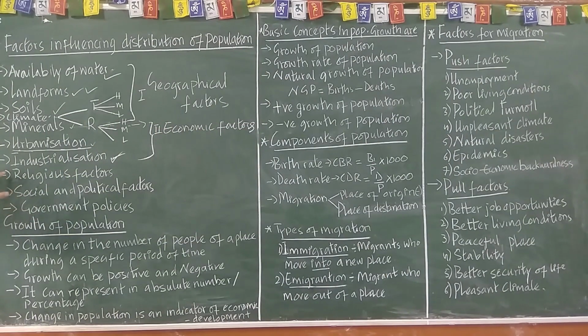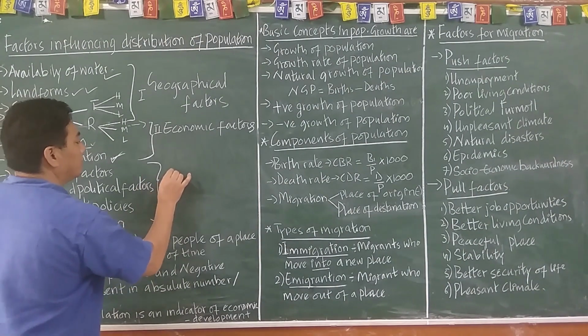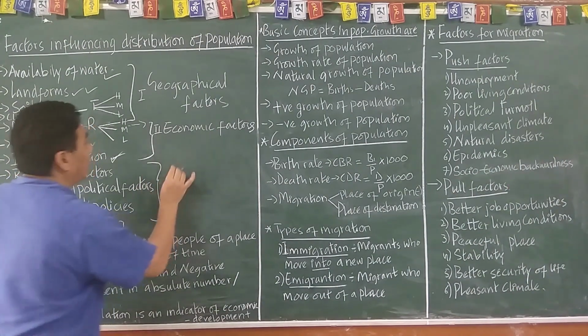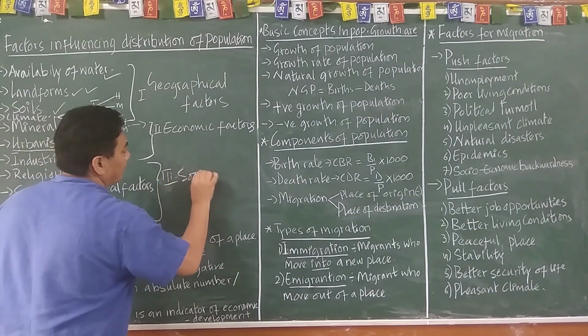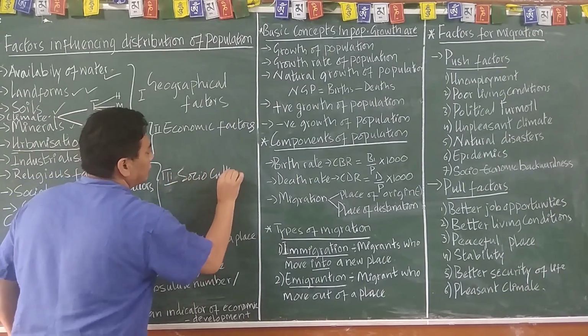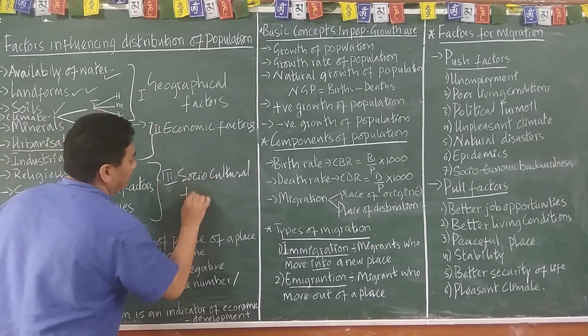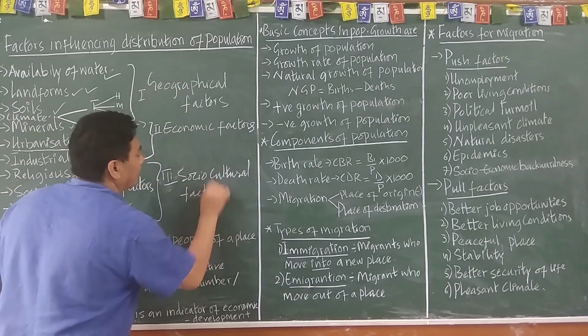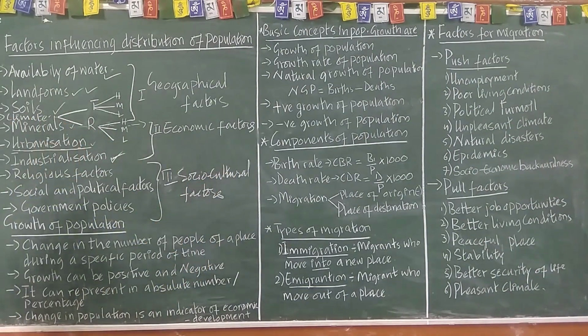And religious, social, and political factors and government policy all come under the social cultural factor. Number 1, social cultural factor. Is it clear?